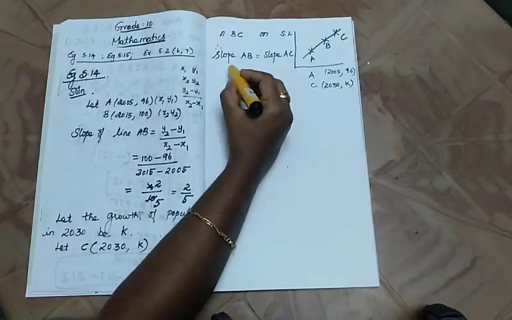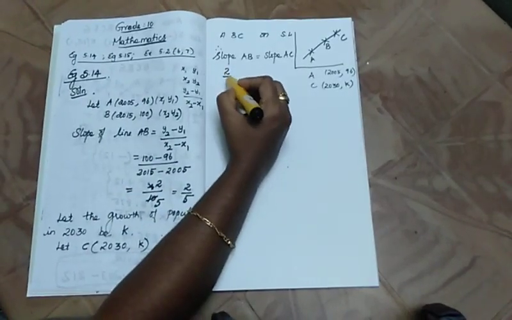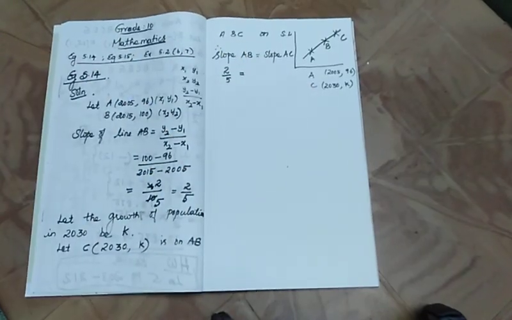Slope of AB is 2 by 5, which is equal to slope of AC.